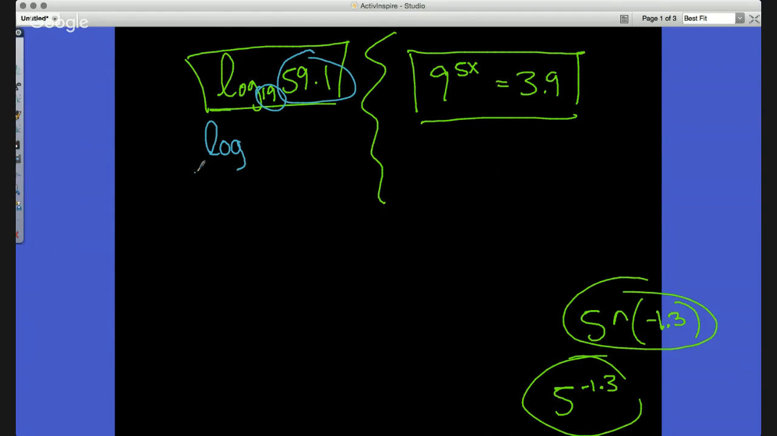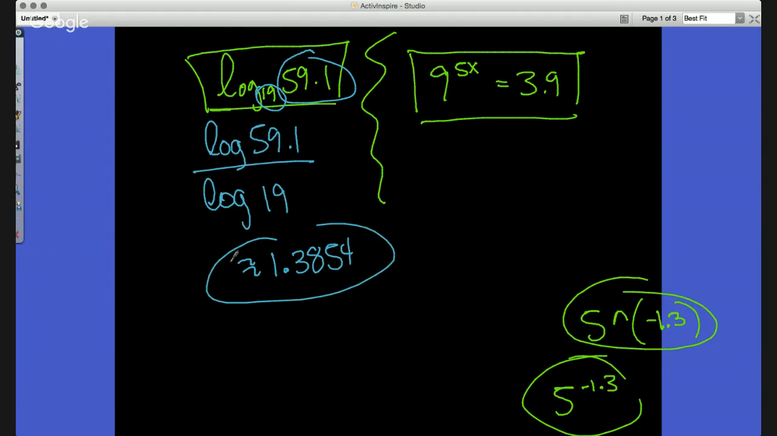So it'd be the log over log, and the 59.1, the outside number, goes on top and the inside number goes on the bottom. So it'd be log of 59.1. We call it change of base: log of 59.1 divided by log of 19. And I got 1.3854, approximately. And that would be the value of that expression.